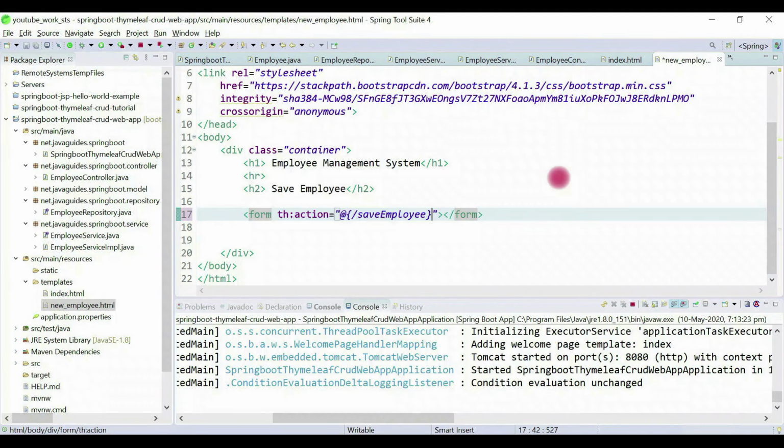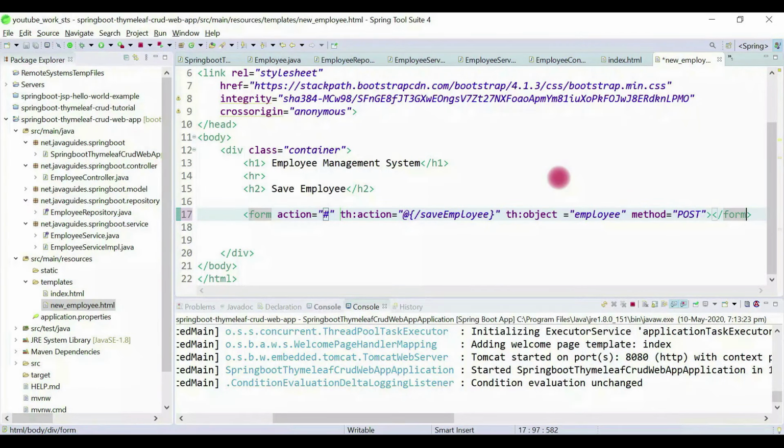Alright, so we'll implement a method handler for this a bit later. Again, th:object, this is employee, and here we have a method, right? Method is post. Okay, so we can remove this, and this is the action. This is basically a Thymeleaf tag, and we can assign action to hash here.